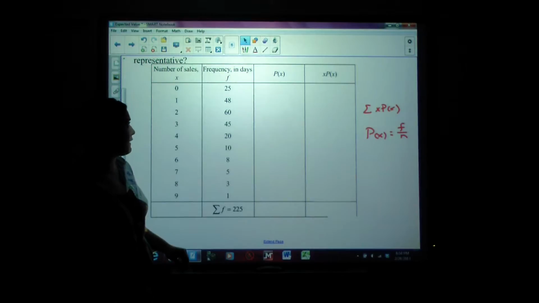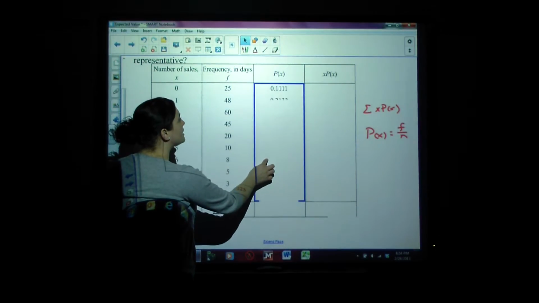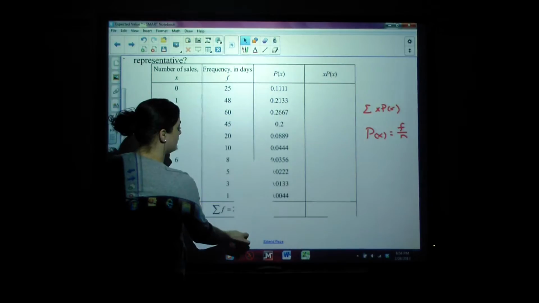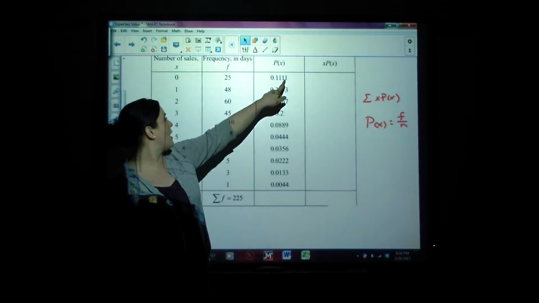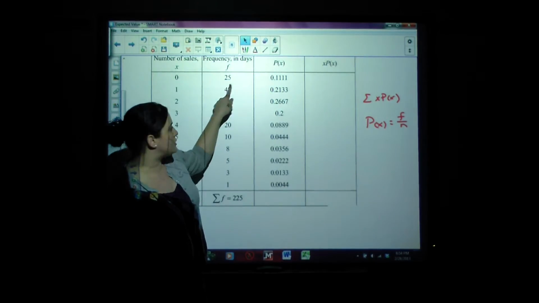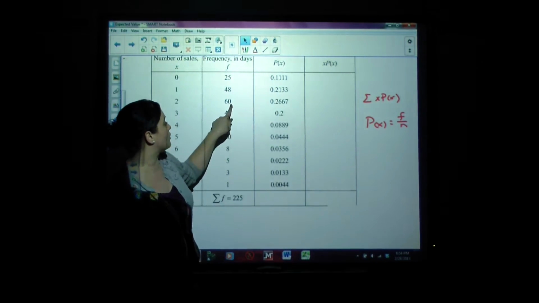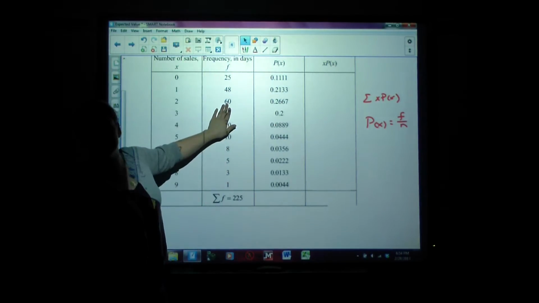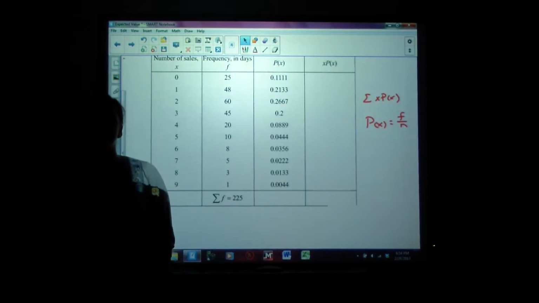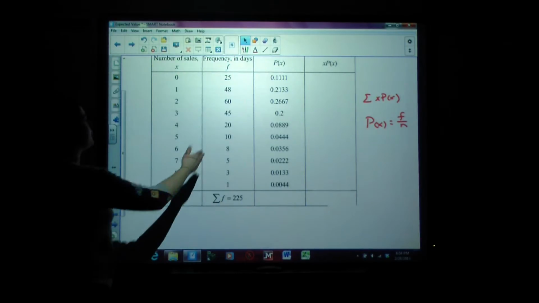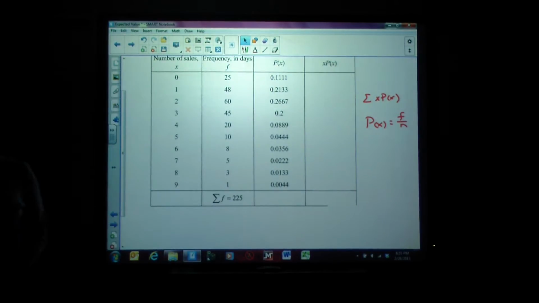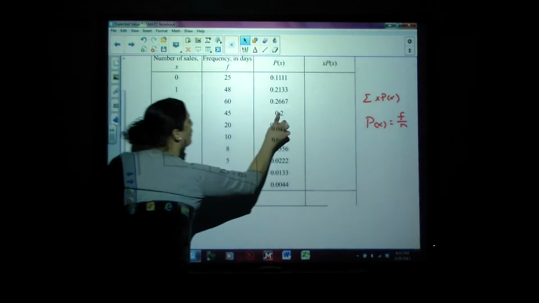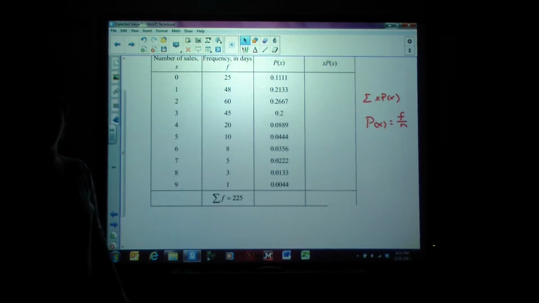25 divided by 225 is 0.1111. And then if we take 48 divided by 225, we get 0.2133. 60 divided by 225 is 0.2667, and so on and so forth. We keep dividing by 225. So we found all of our probabilities. So the probability that he sold, let's say, 3 items in a given day is 0.2, or a 20% chance.